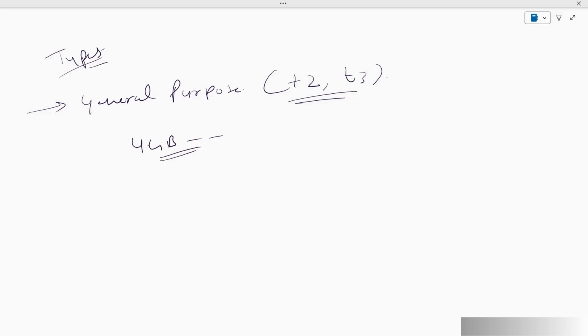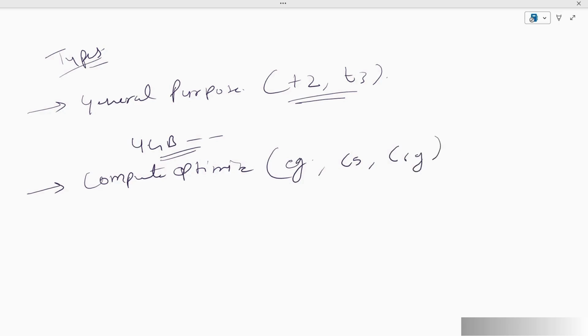Next we have compute optimized. Examples can be C5 and C6. These compute optimized instance types are optimized for high CPU performance, for tasks like batch processing.